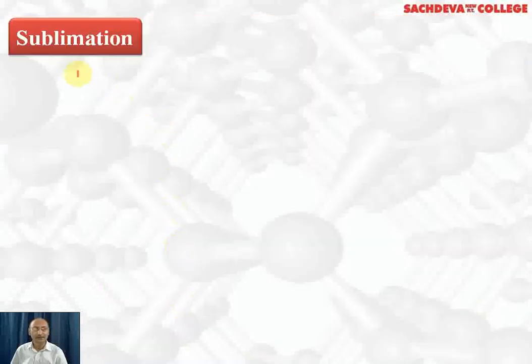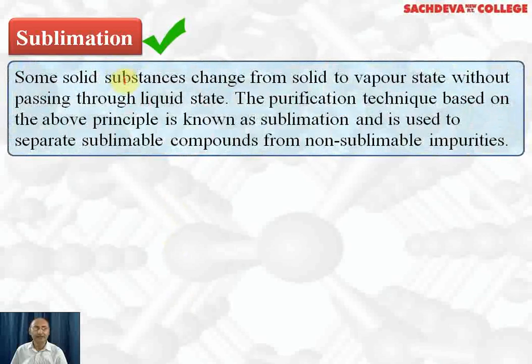First method of purification we are taking is sublimation. What do you mean by sublimation? The process of converting a solid substance into vapors directly is called sublimation. There are some solid substances which change from solid to vapor state without becoming liquid. So this method is applicable only to those substances which can sublime.